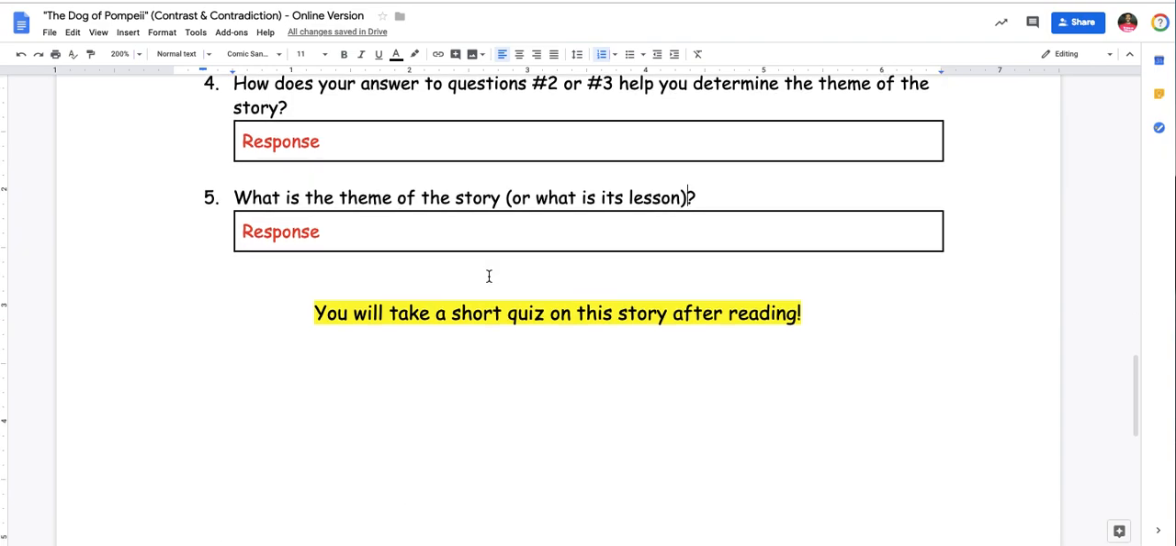When you're done with this story, or when you return to class the next time, you will take a short quiz. It's one of those quizzes with multiple choice and short answer on this story after reading. So expect to be taking a quiz when you return for your next class.